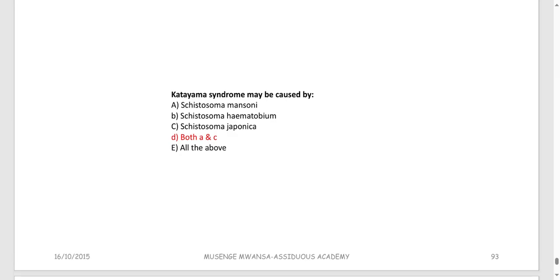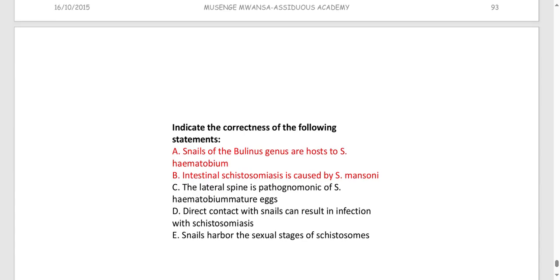Katayama syndrome may be caused by Schistosoma mansoni, Schistosoma haematobium, Schistosoma japonicum. Now we said Katayama syndrome is mostly, actually, most is because of japonicum, followed by mansoni, and then less with haematobium. But nearly all of them can cause it, more especially japonicum. I had given the order earlier. It was Japonicum, Mansoni, and less with haematobium. Haematobium barely none. Okay, so it is Mansoni and Japonicum, but Japonicum is the most.